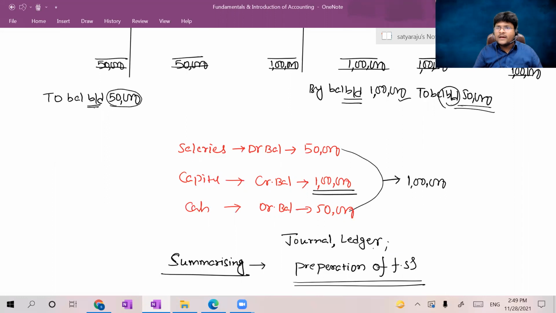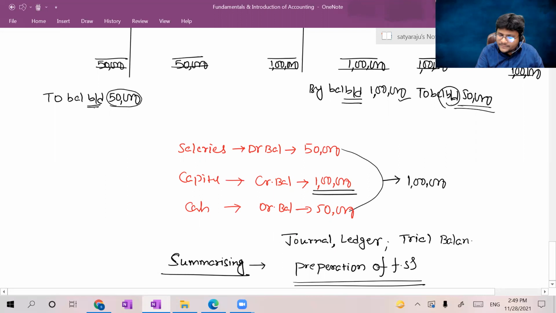True and fair view means, sir, how much profit you derived, sir? Sir, one journal entry was wrongly entered. Salary is paid 50,000, but I entered only 5,000. Did you understand? That is, debit aspect entered 50,000, credit aspect entered only 5,000. Then how will it match? It doesn't match, right? That is, total of the debit aspect should be equal to total of the credit aspect. To know that arithmetical accuracy, I will prepare one more statement, which is known as trial balance.